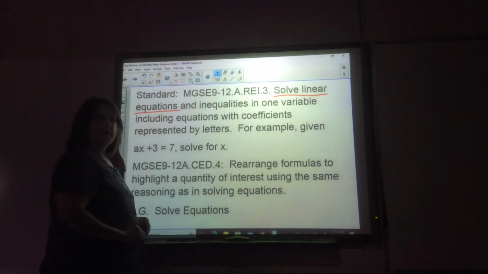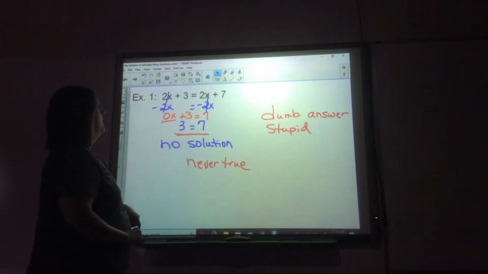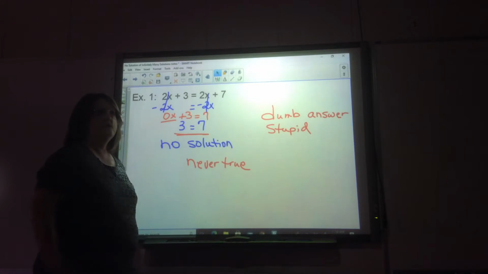We're still working on the same standard, solving linear equations. The kind of equations that we're working on right now have infinitely many solutions, no solution, or one solution. It is determining how many solutions you have in an equation.